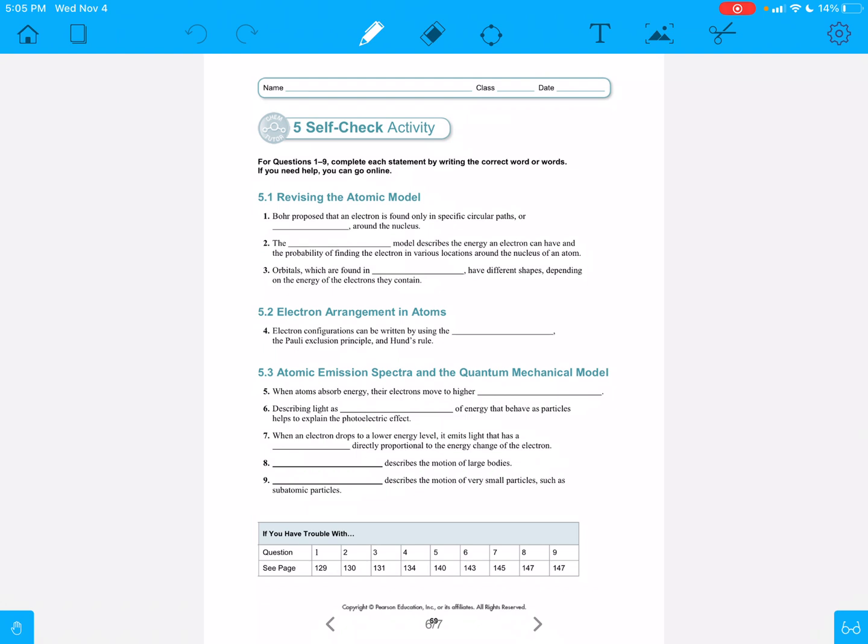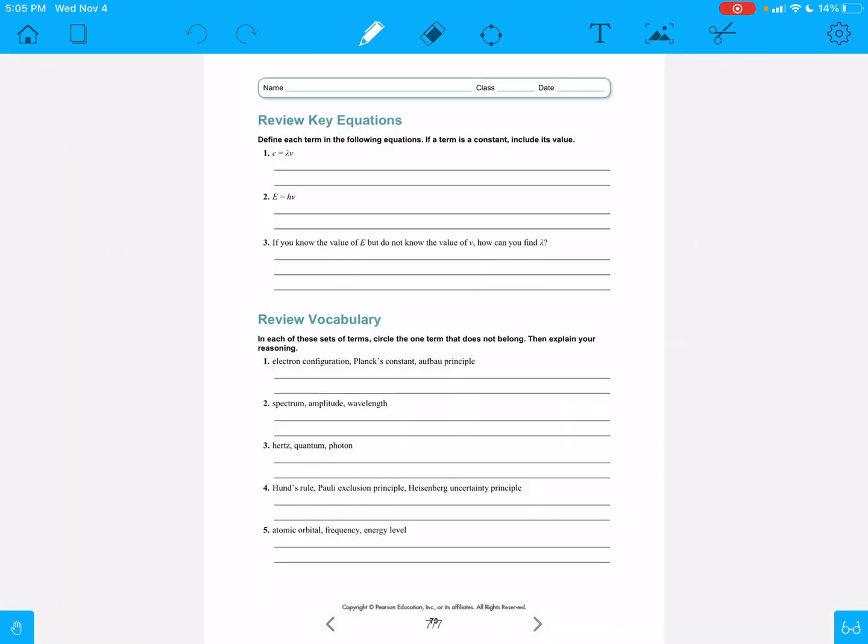You can finish up these. Don't forget to do them because I will be watching to make sure that you did. These are all review questions right here, okay? This is the review before you take the test. By the way, tomorrow, Thursday, I'm going to be giving you a review quiz. That's worth some points. You want to make sure you do it. You'll have unlimited tries to take it. And then finally, on Friday, we will be taking the actual Chapter 5 test. So make sure that you get all these review questions done and then turn this in. It's due on Sunday, November the 8th by midnight.